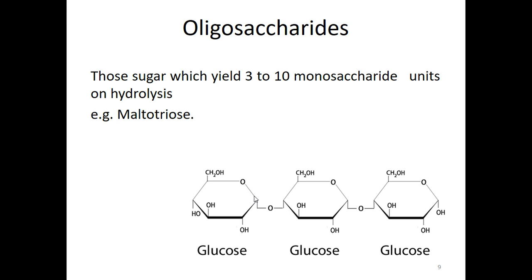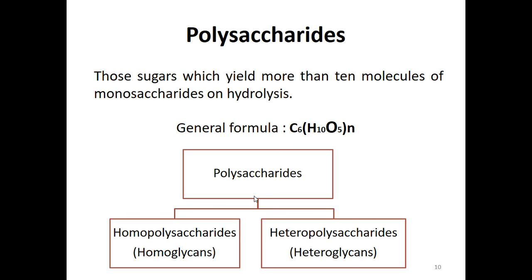Now the next is oligosaccharides: those sugars which yield 3 to 10 monosaccharide units on hydrolysis. For example, maltotriose, which has 3 D-glucose units. Now, the polysaccharides: those sugars which yield more than 10 molecules of monosaccharides on hydrolysis. Its general formula is (C6H10O5)n, and polysaccharides are divided into two types, that is homopolysaccharides, also known as homoglycans, and heteropolysaccharides, known as heteroglycans.